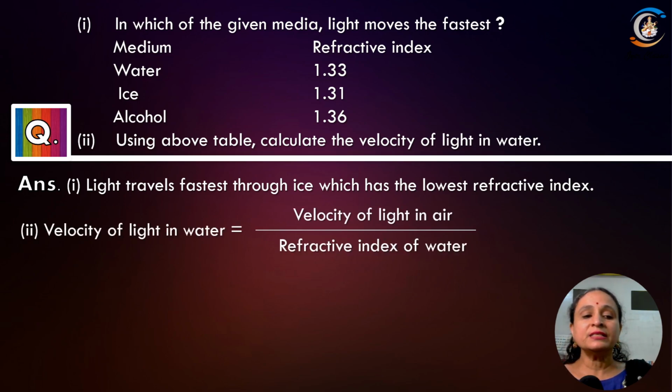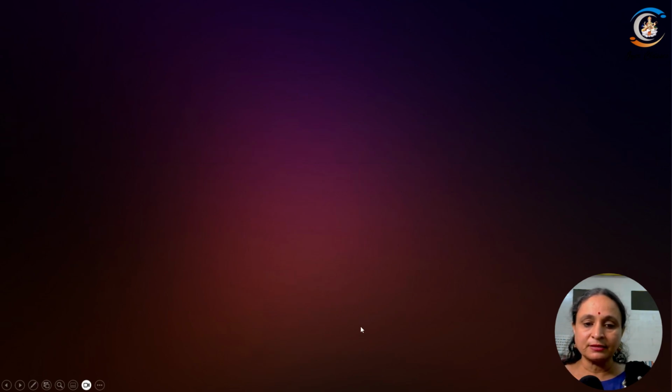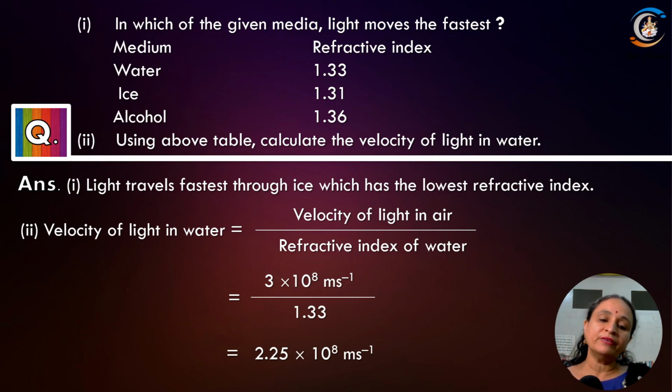The second part is very simple. Velocity of light in water is equal to velocity of light in air divided by refractive index of water. So velocity of light in air, I said we will take it as 3 into 10 to the power of 8 meters per second. And refractive index is 1.33. Just divide it, you will get 2.25 into 10 to the power of 8 meters per second. Okay, fine. So let's do the next question.